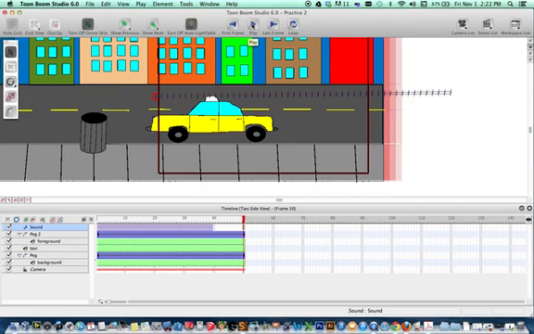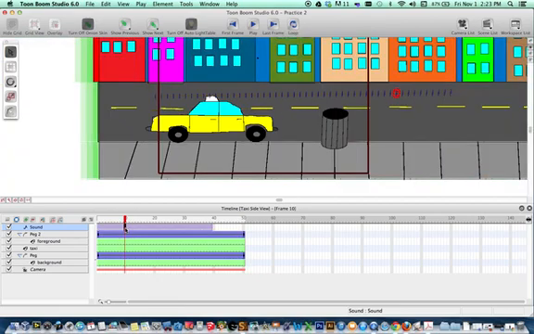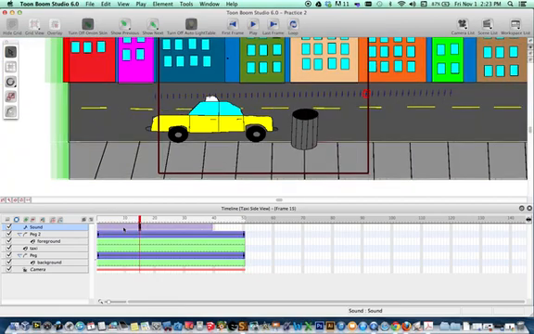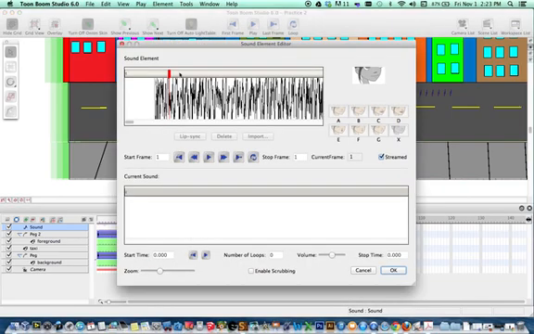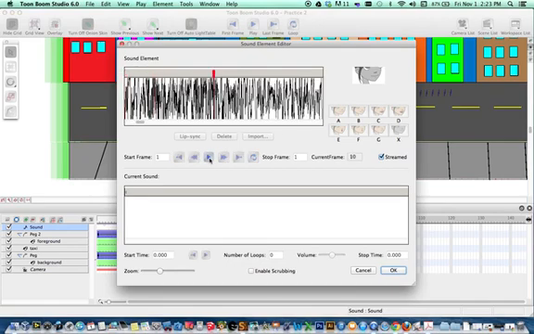We're going to add the car engine in a moment, but before we do that, sometimes the sound effects can be too loud, or sometimes they can be too soft. Let me show you how to edit a sound effect. If you right click on this stripe, which represents the sound effect, and you go to edit sound, you end up in a window like this. And this looks like a, when they measure sound.